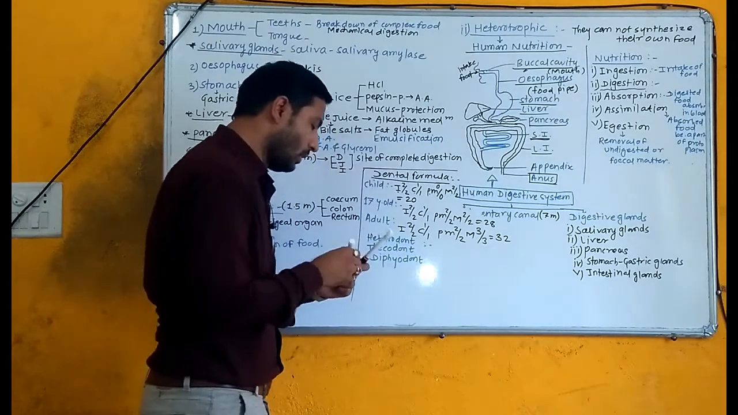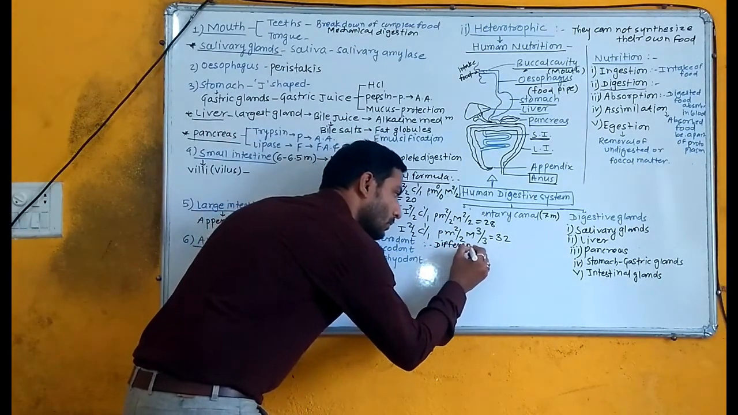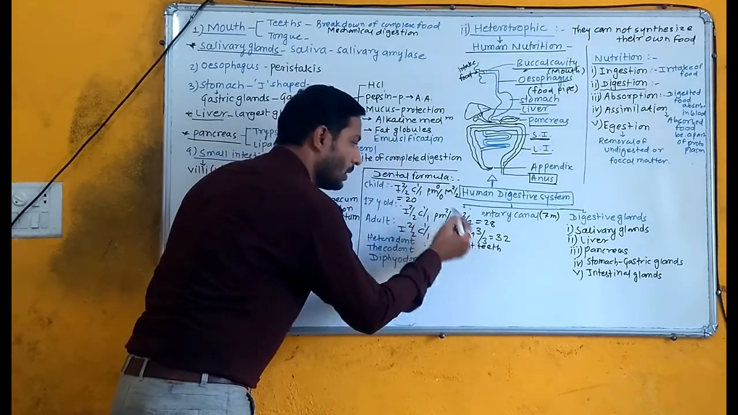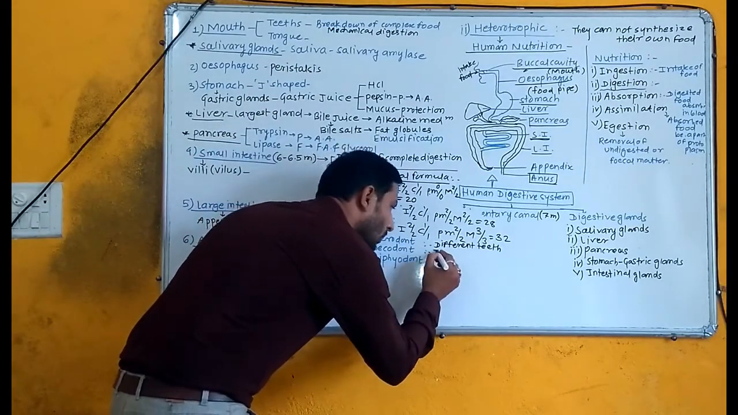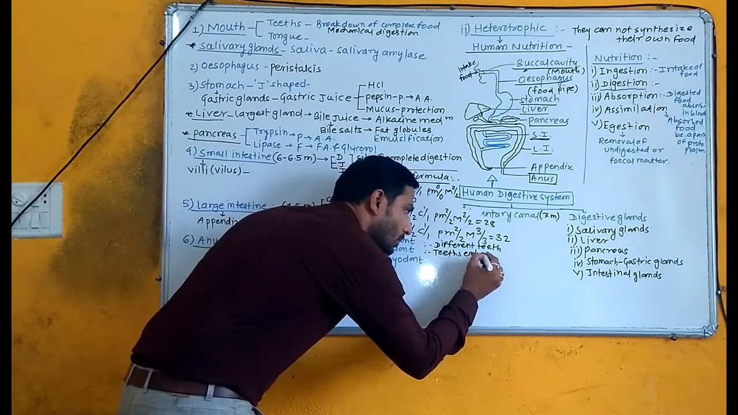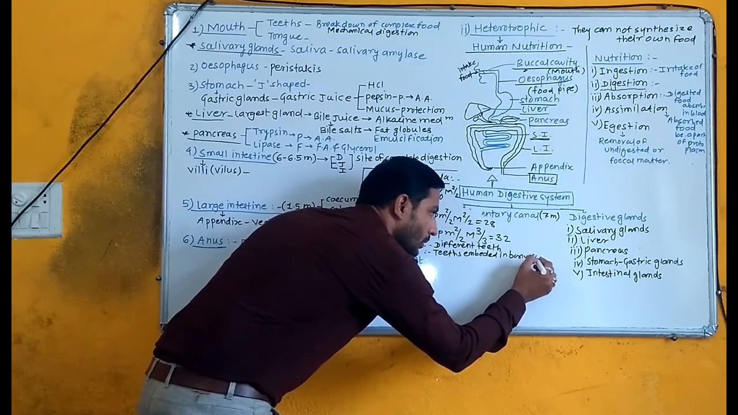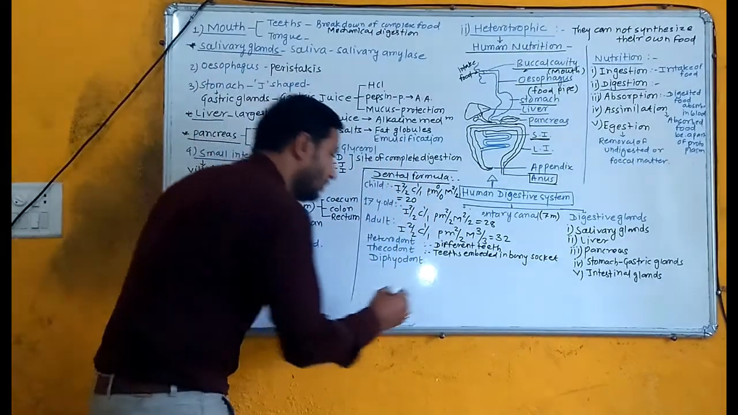Okay, what is meant by heterodont? There are different types of teeth present in our mouth: incisor, canine, premolar, molar, etc. That's why it is known as heterodont. Thecodont means what? Teeth embedded in bony socket. It means thecodont. And what is meant by diphyodont?